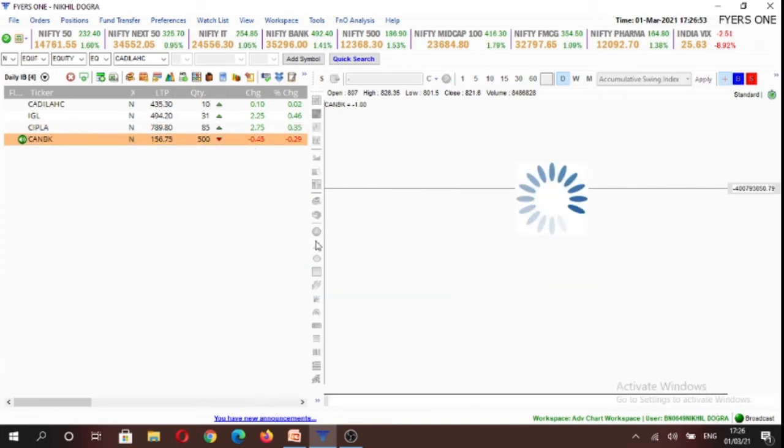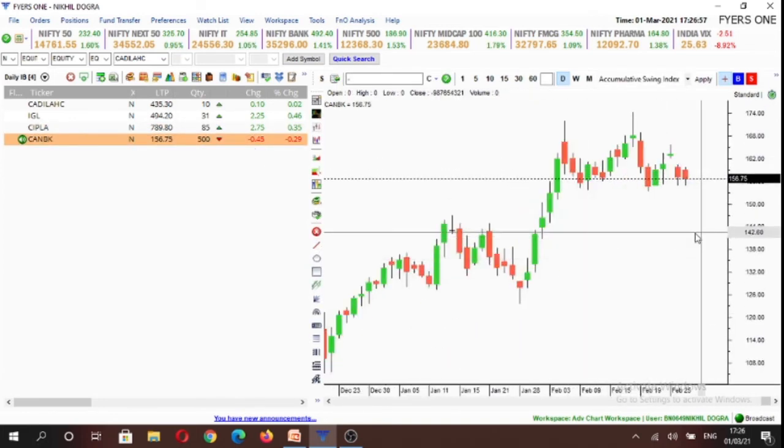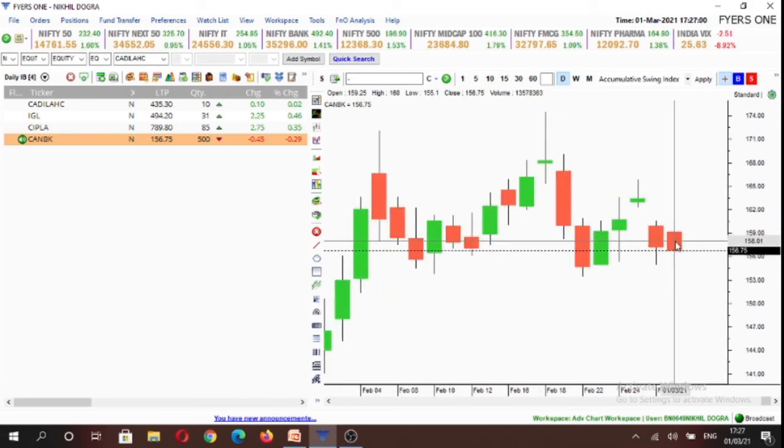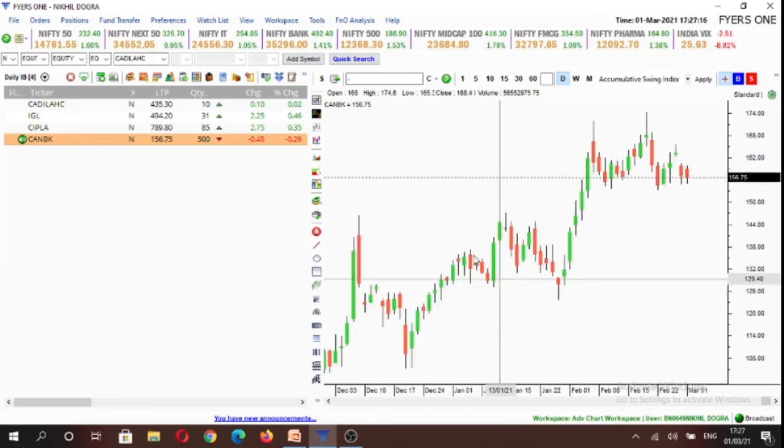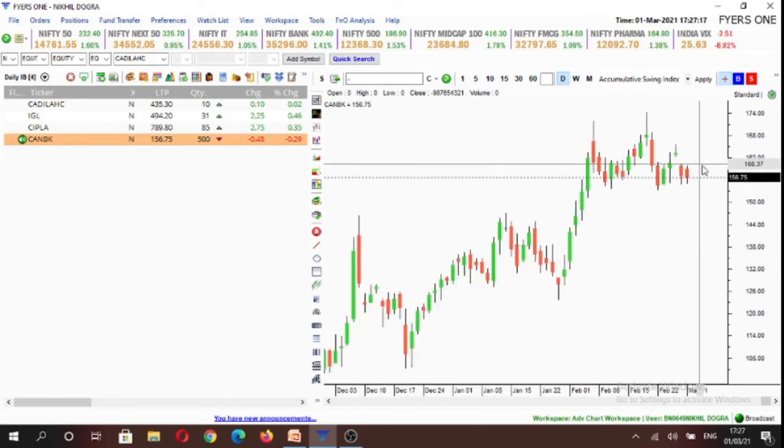And our final stock is going to be Canara Bank. We look for a buying opportunity above 160 or a selling opportunity below 155. So you will notice that all these stocks are inside candles on the daily time frame. As I've explained earlier as well, inside candles are formed when there's an equilibrium between both the buyers and the sellers. So we'll look for a breakout on either side of the range to establish positions, else we'll not be making any trades if price trades in between the inside candle's high-low range tomorrow as well.